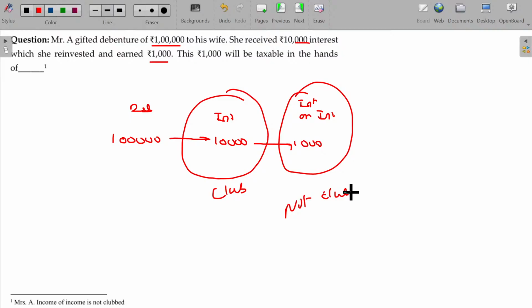For the original transfer of 1 lakh, any interest you receive year on year will be clubbed only in the hands of the transferor. Any income subsequently received after reinvestment is not required to be clubbed. Not required to be clubbed.